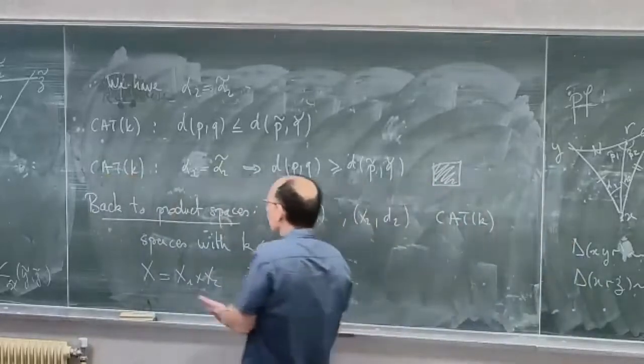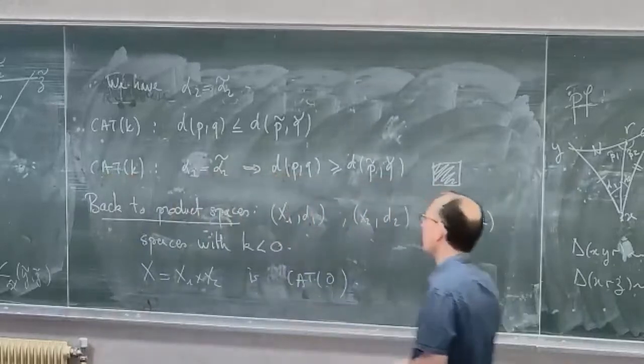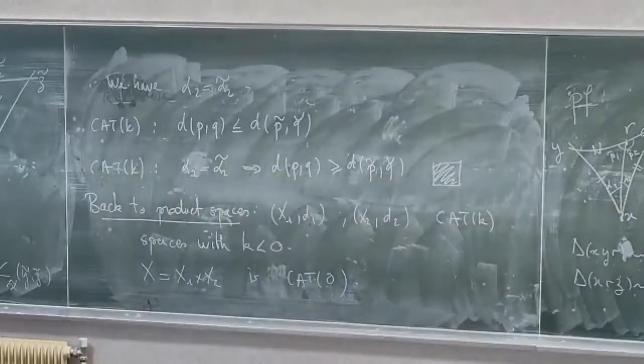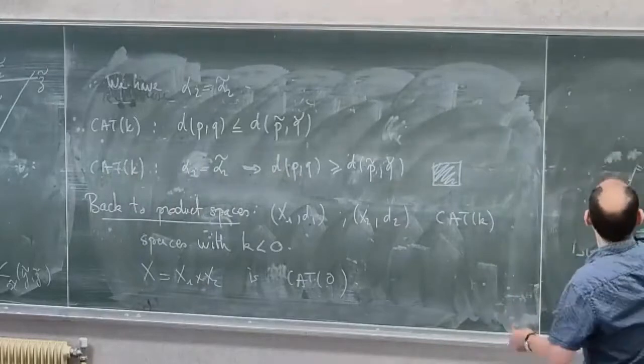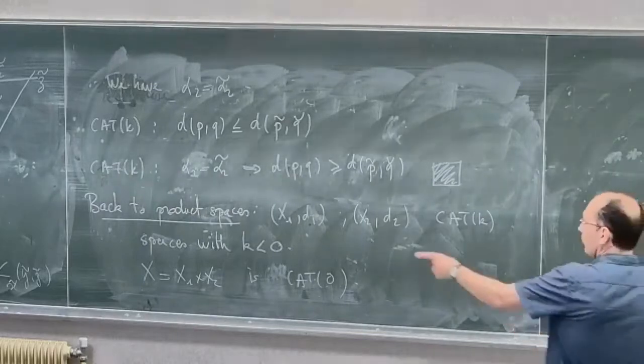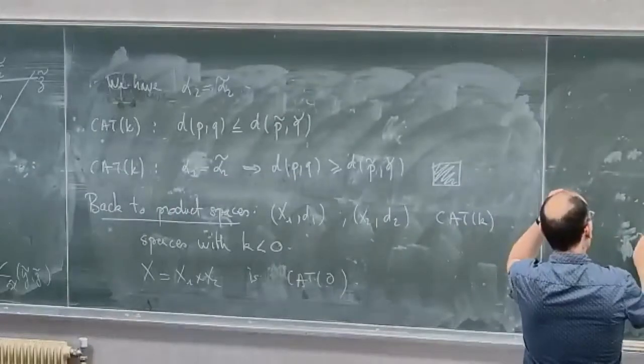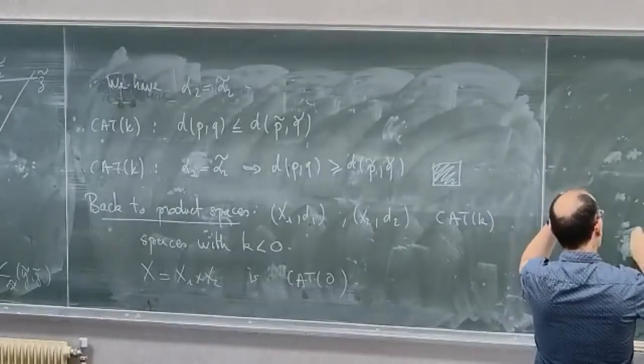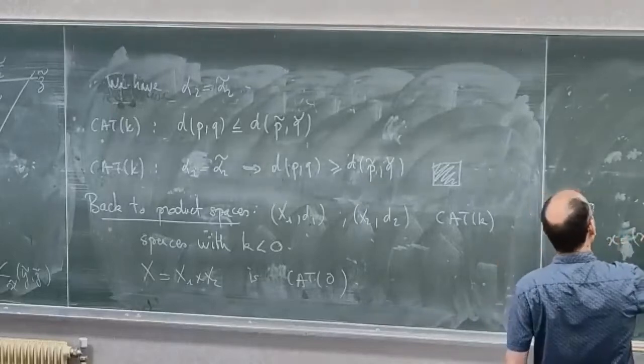And in fact, it cannot be better. Whatever the X1 and X2, we have some flat triangles, and it's quite easy to construct. So I take a triangle in X. Right.